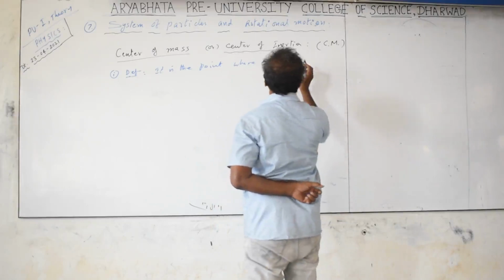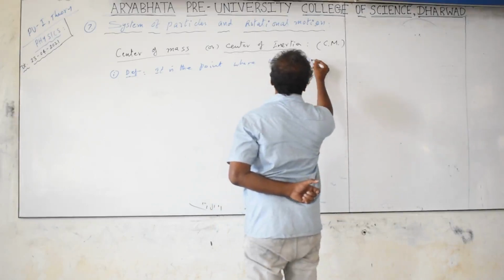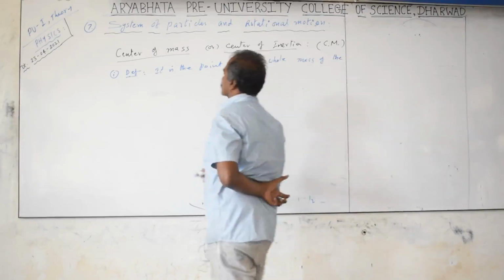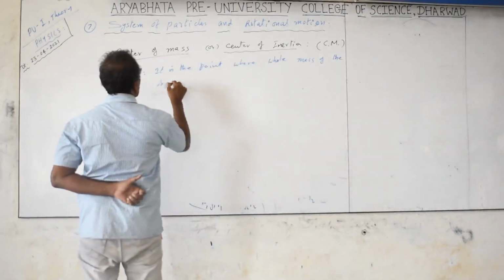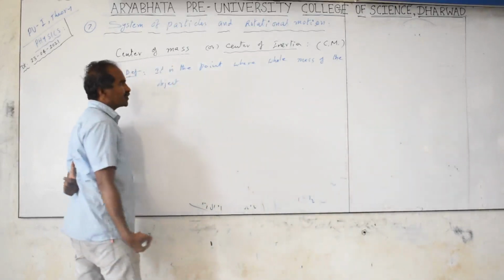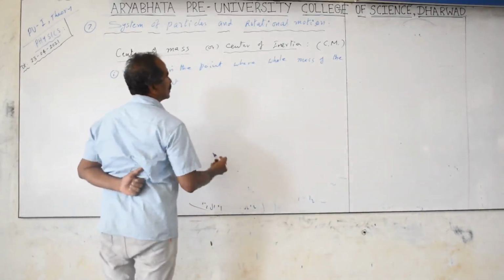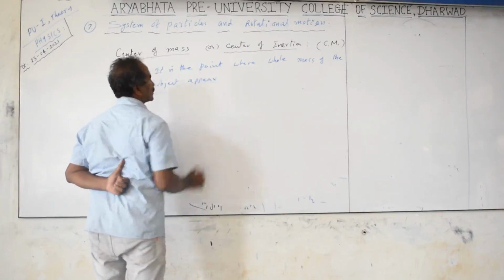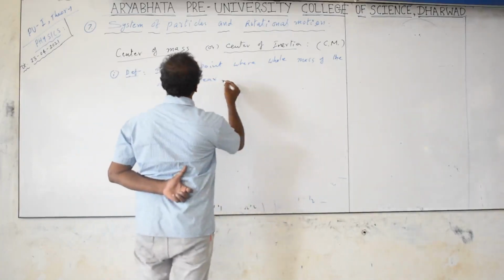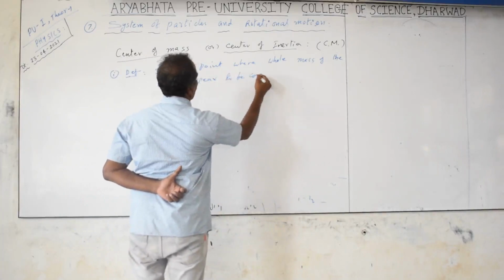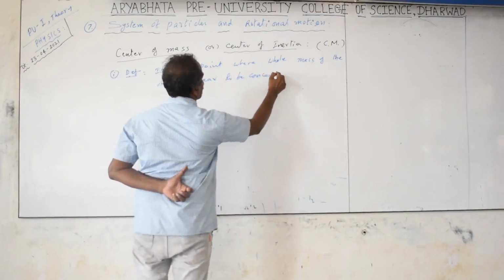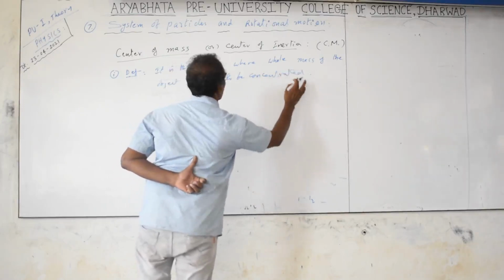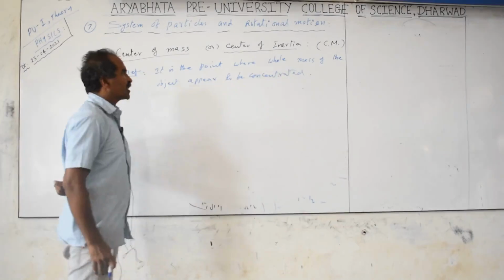It is a point where the whole or total mass of the object, or of a system of particles, appears to be concentrated. Appear means it behaves as if it is looking like that to us.